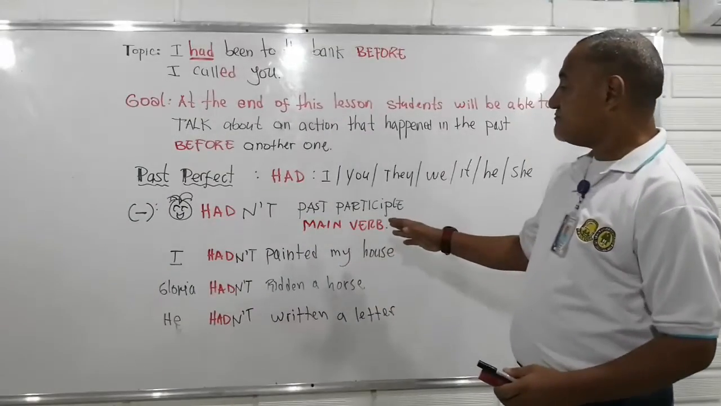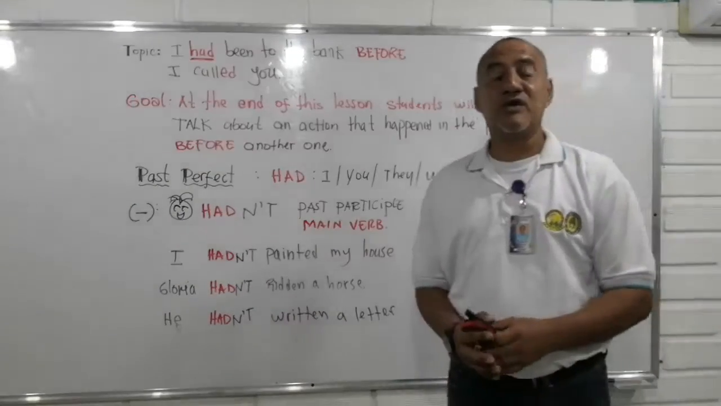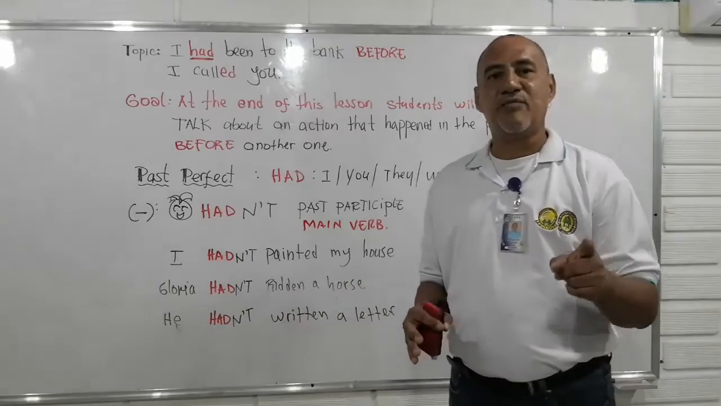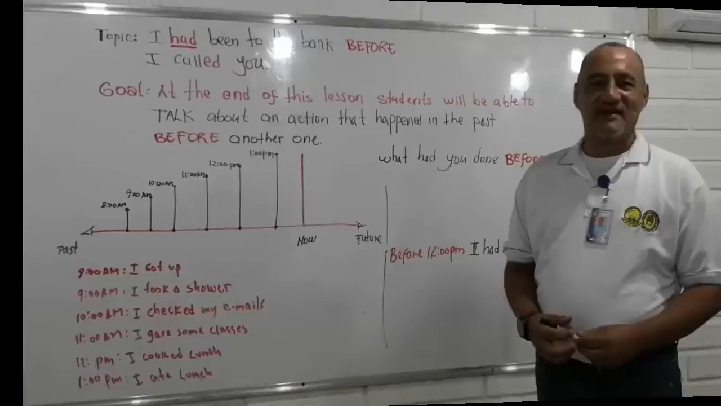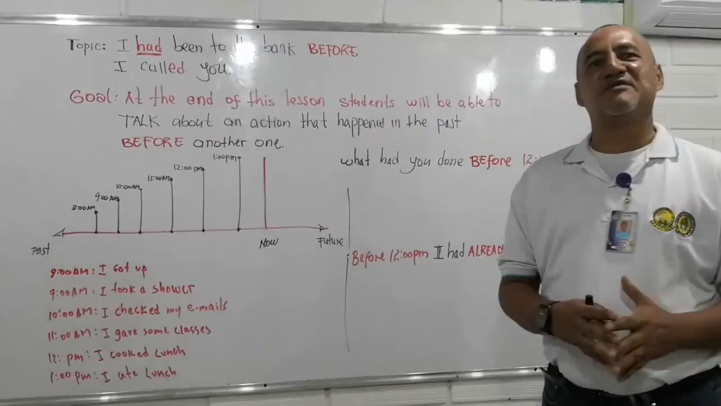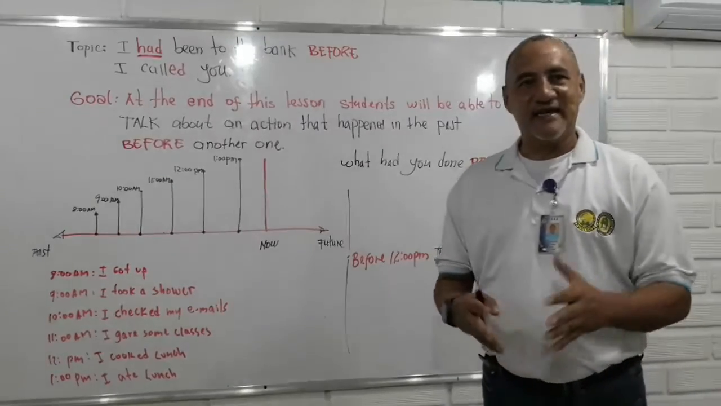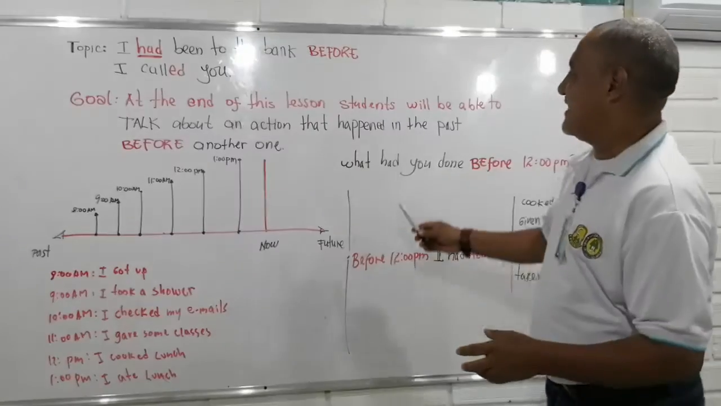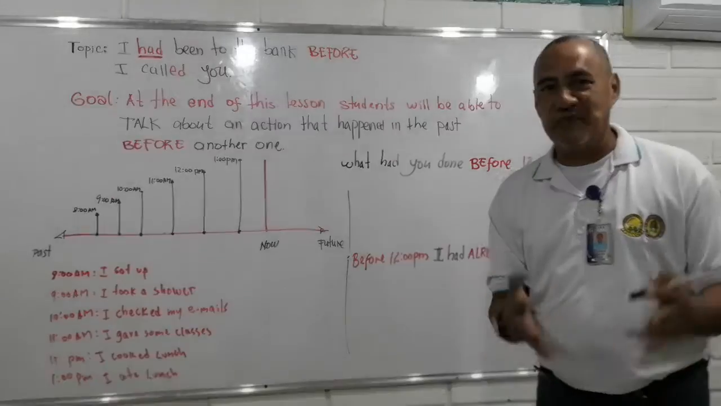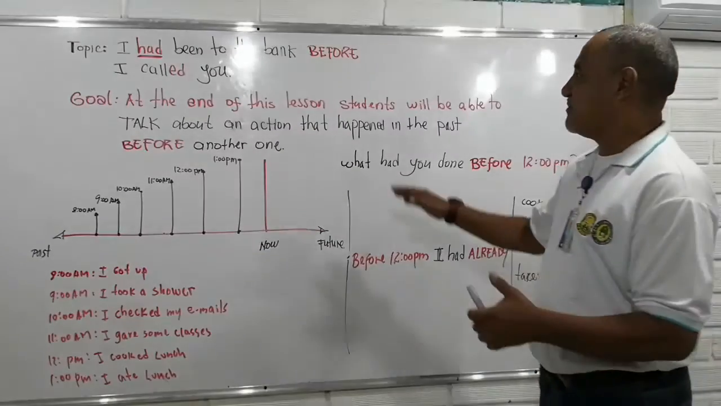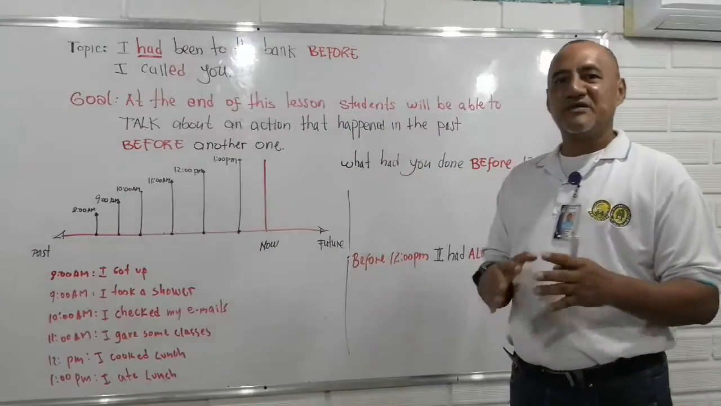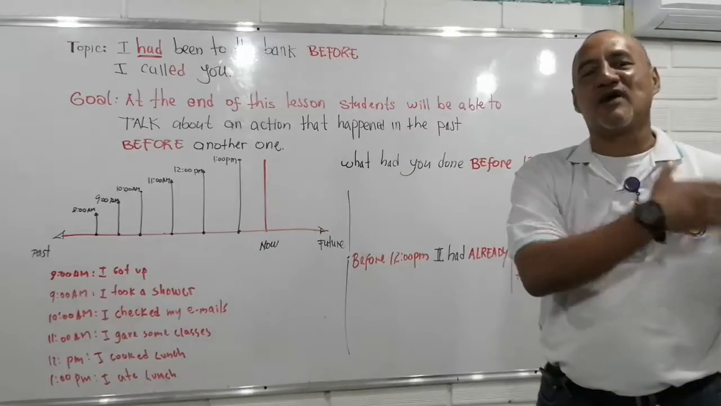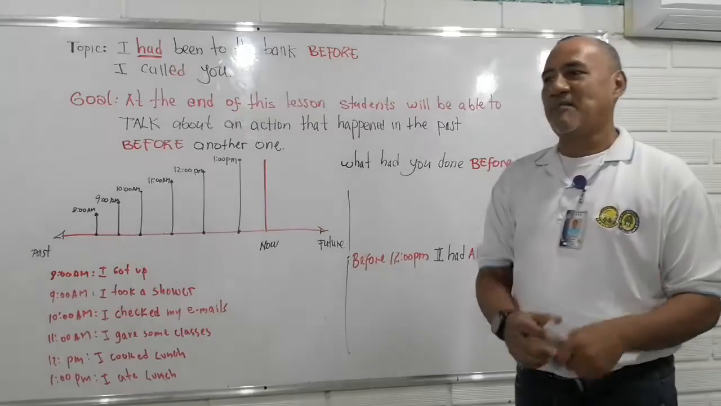Now, I am going just to illustrate the usage. We are going to combine it with simple past. Okay, now we are going to compare past perfect versus simple past. Remember that the definition that I gave you at the beginning of this video lesson is that past perfect is used to talk about an action that happened before another action, but in the past.